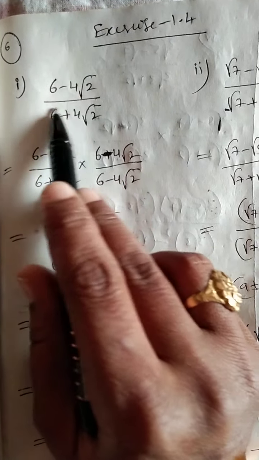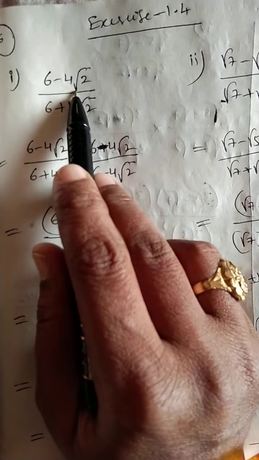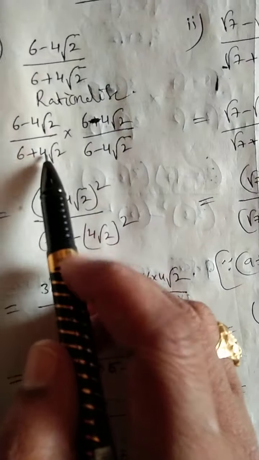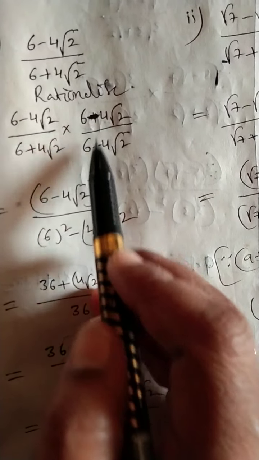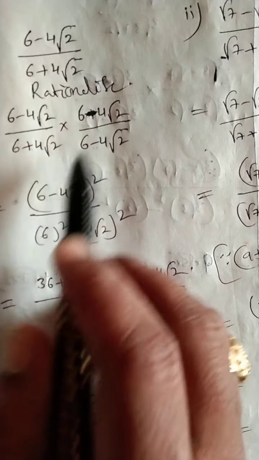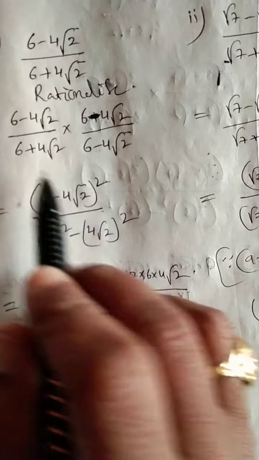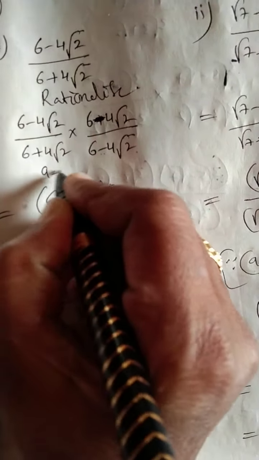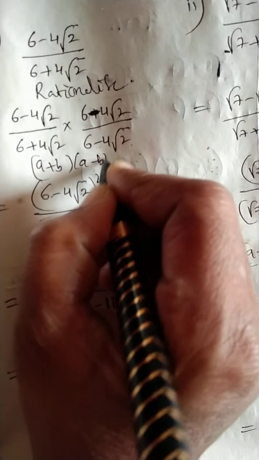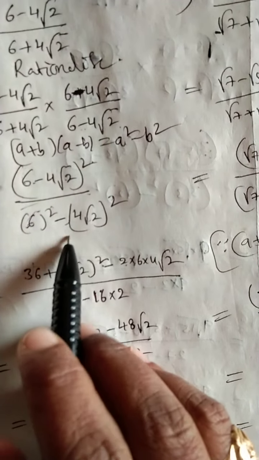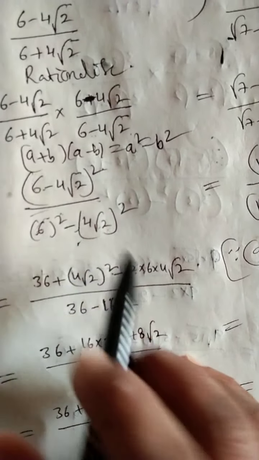6 minus 4 root 2 by 6 plus 4 root 2. This is the given question. You have to rationalize the denominator. Here plus is there, so with the opposite sign we can rationalize it. It is in the form of a minus b into a minus b, a minus b whole square divided by a plus b into a minus b, a square minus b square. That formula, if you want, you can mention it, better, otherwise you will forget and may get confused how that step came. Based on this formula only I wrote.